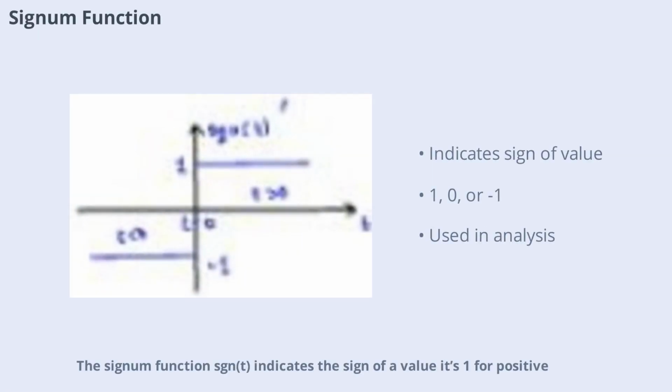Signum function, sgn(t), indicates the sign of a value. It's 1 for positive, 0 for 0, and -1 for negative values. It's used in mathematical analysis to separate positive and negative components of a signal and is helpful in defining piecewise functions and analyzing symmetry.